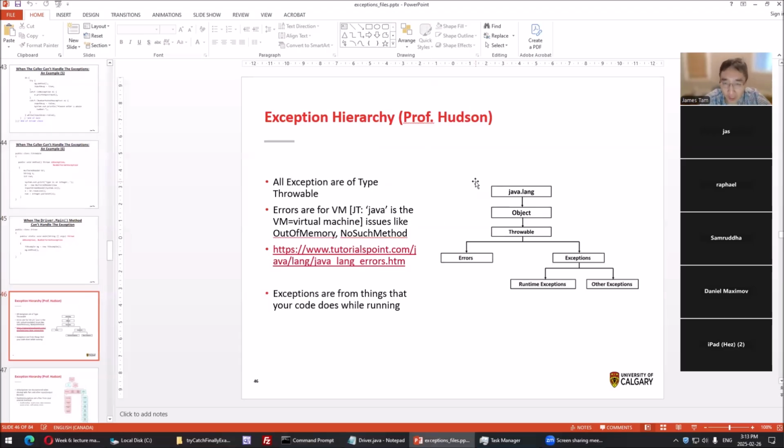Okay. Exception hierarchy. I include this screen grab from Professor Hudson's notes because I want to put it at your fingertips. It's an open book, but just so you have this hierarchy, he might ask you something about the hierarchy. Errors, he says, are for the VM, the virtual machine. Java is the Java interpreter, which is the Java virtual machine. It's the one that actually deals with, well, what if you don't have enough RAM? Or you're running a program that's trying to load in a class. But over here, this basically shows the hierarchy in terms of parent and child.